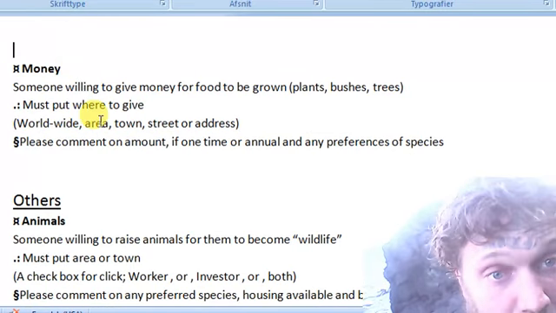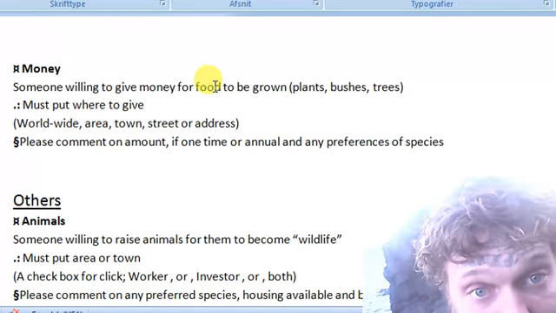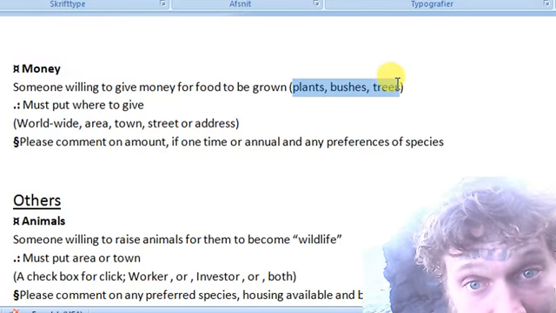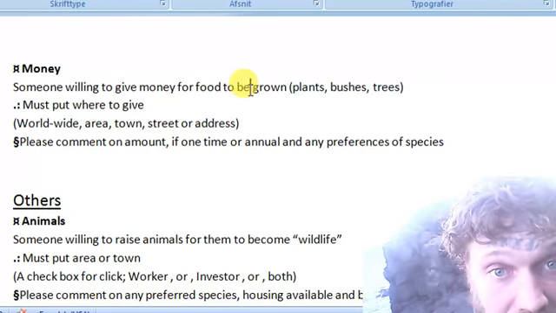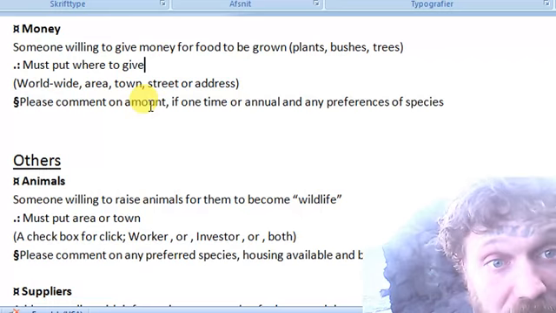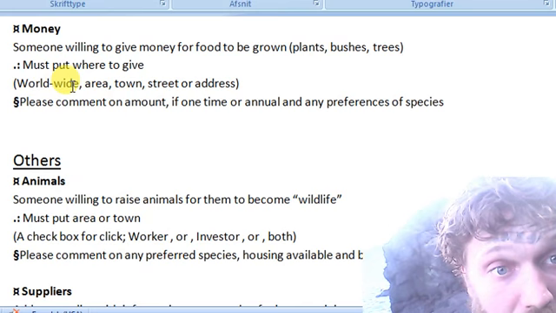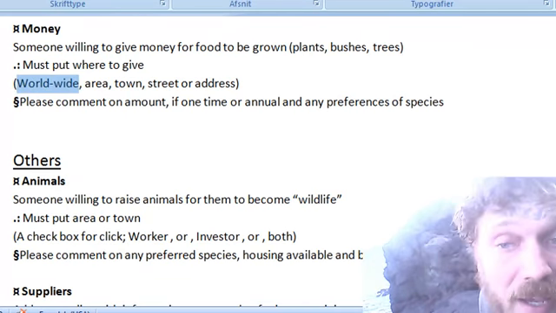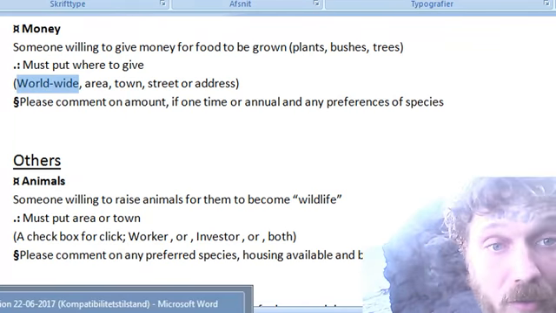Money. Someone willing to give money for food to be grown, plants, bushes and trees, and they must put where to give, so they can freely choose where to donate. And if it's worldwide, the tag is just going to be, as I told, in Congo or on the North Pole.